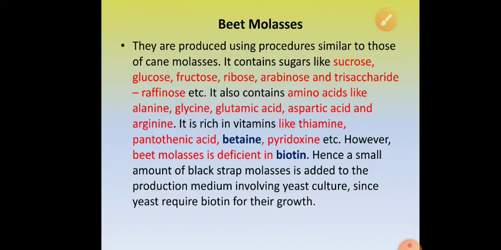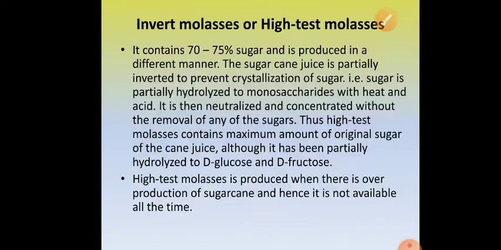However, beet molasses is deficient in biotin. So whenever you are culturing yeast using beet molasses, you have to add a small amount of cane molasses because yeast requires biotin for growth. Whenever you are cultivating any organism on beet molasses and the organism requires biotin, you have to mix cane molasses into beet molasses because beet molasses is deficient in biotin.